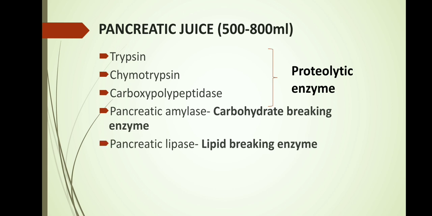Alright, the next enzyme is pancreatic lipase. Lip here means lipids. Lipids are nothing but fats, and ase means breaking. So pancreatic lipase is an enzyme which will break down the lipids. Approximately 500 to 800 ml of pancreatic juice is produced per day.